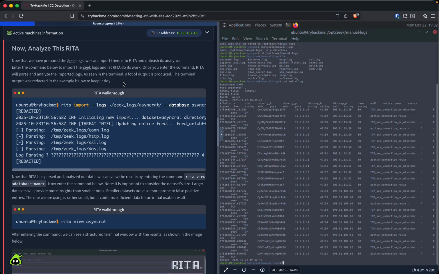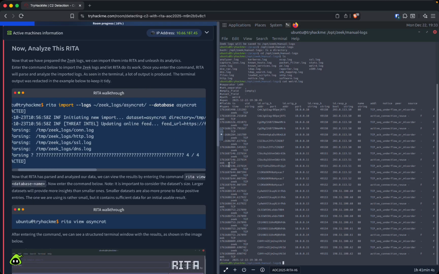Now that we've prepared the Zeek logs, we can import them into RITA and unleash its analytics. Enter the command below to import the Zeek logs and let RITA do its work. Once you enter the command, RITA will parse and analyze the imported logs. As seen in the terminal, a lot of output is produced. So we're going to do this RITA command.